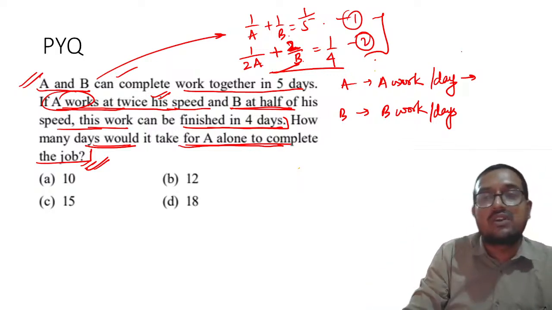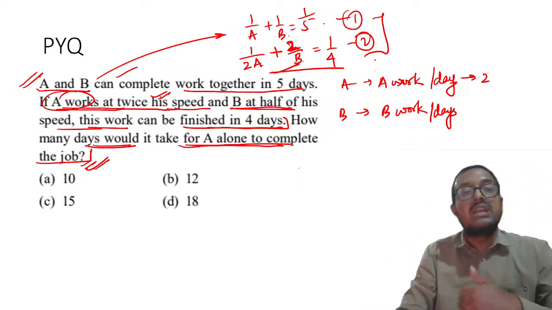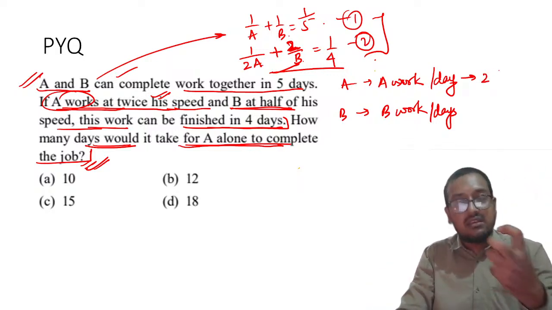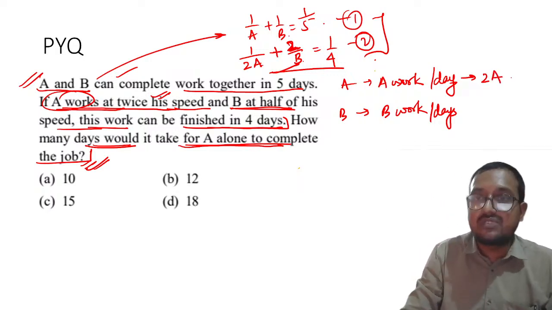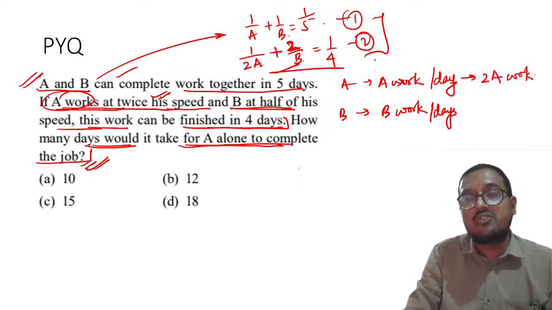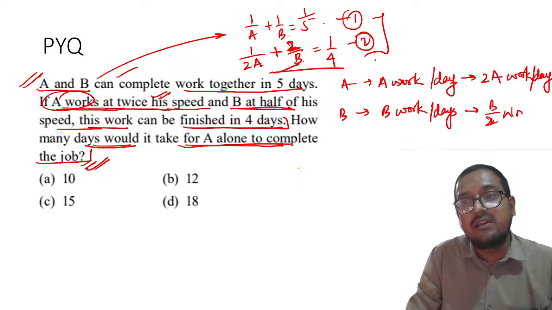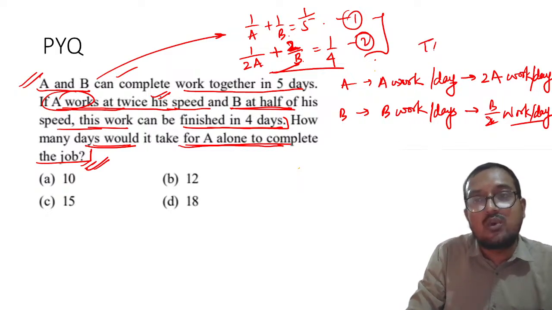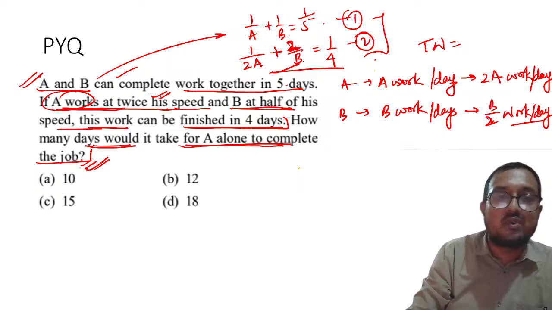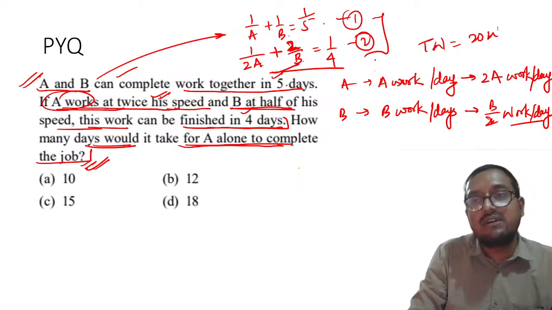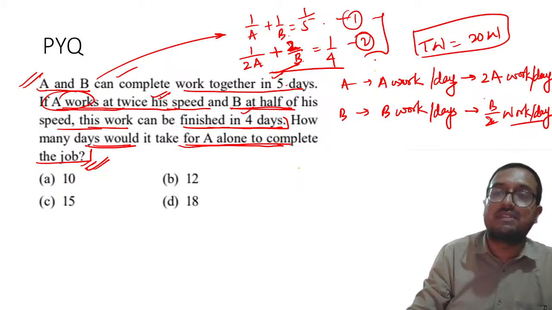In the second case, what will happen? A will start working at twice his speed. A will become twice as fast, so he will start working 2A work per day. And B will start working B by 2 work per day. Now let us presume that the total work is 5 4s are 20. So 20 work is available in total.